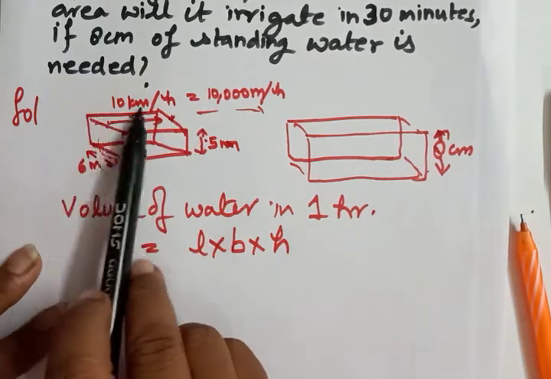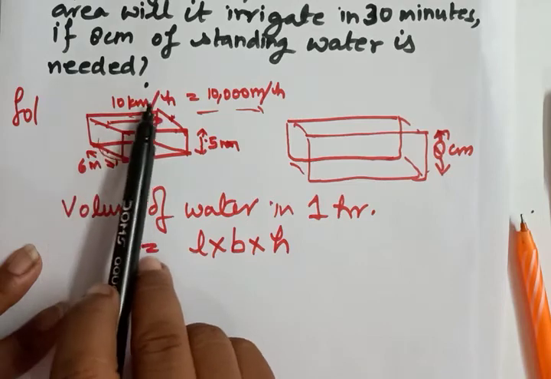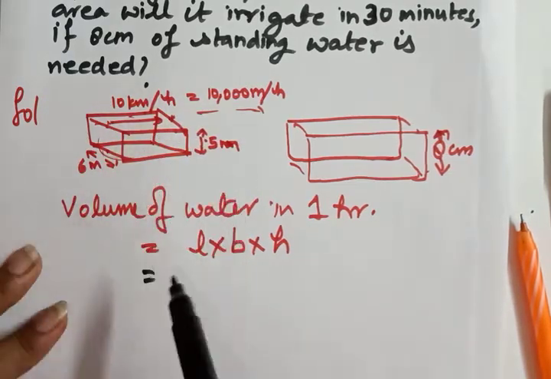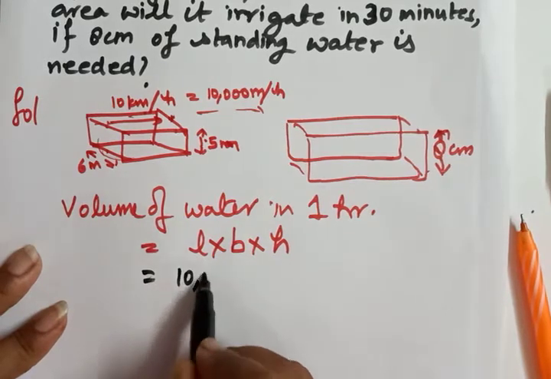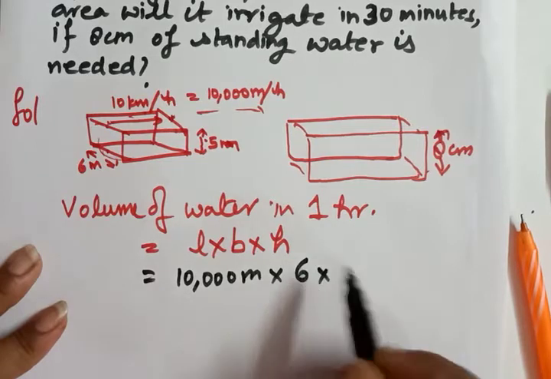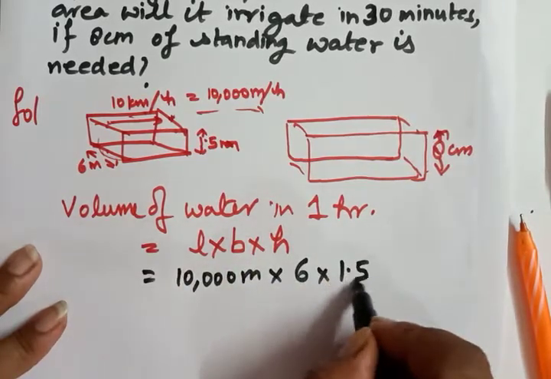So length is 10,000 meter, width is 6 and the height is 1.5.